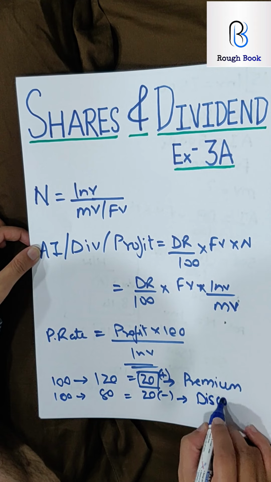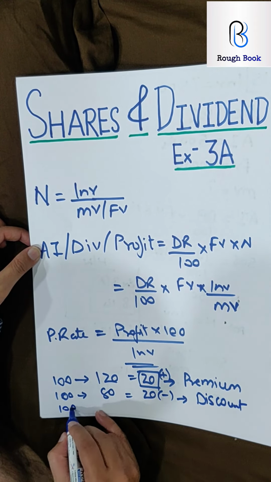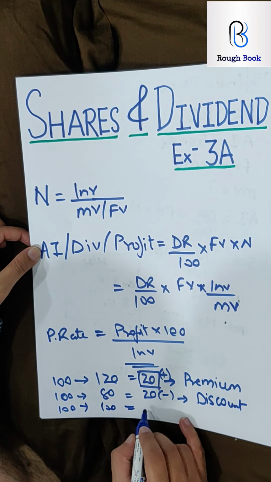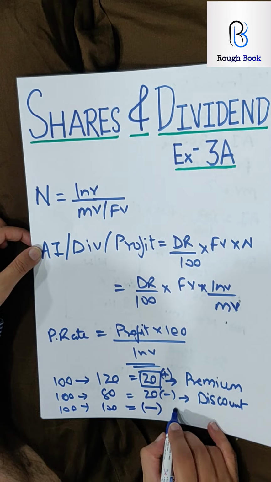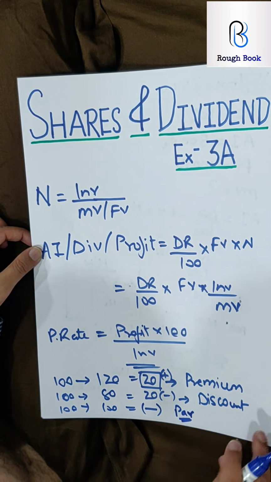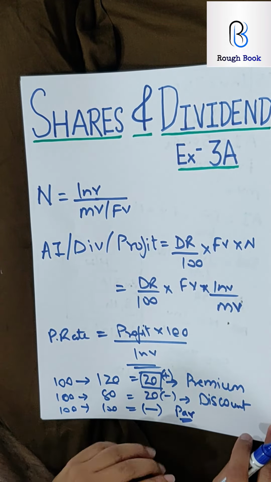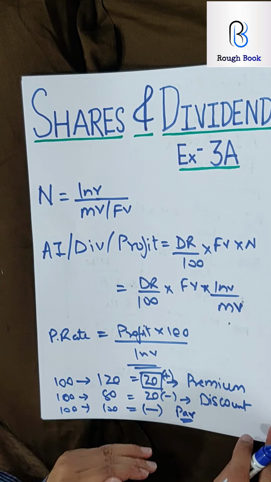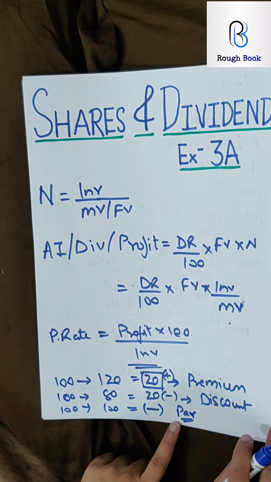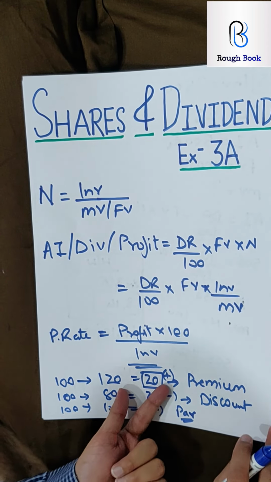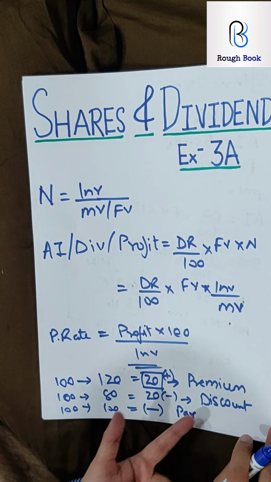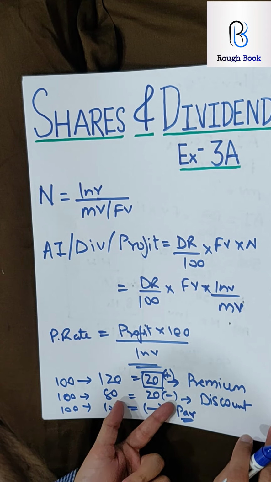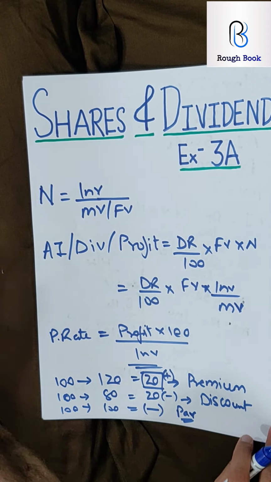Then you call it discount. And if a 100 rupee share is sold at 100 only, then there is no profit, no loss. You call it at par. So three terms: premium means more, discount means less, and par means same value. Premium means the difference of these two. Discount also is the difference, but here you will get a lesser amount, here you are getting more amount.